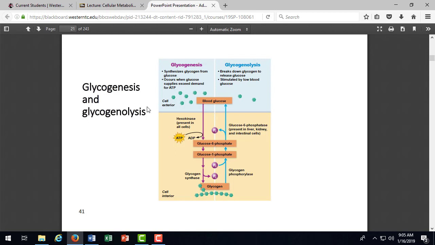Glycogenolysis then is the opposite. It's when we're exercising, a person who's trained well, right? So they have stored glycogen in their muscles, like someone who's training as a runner and is going to run a half marathon or do a bike race. Because they've been training, they have these glycogen stores. So when their blood glucose goes down, the liver and the muscle will release glucose. It'll break down glycogen and release glucose to the blood to make ATP during that activity.